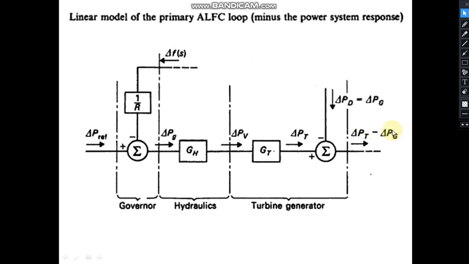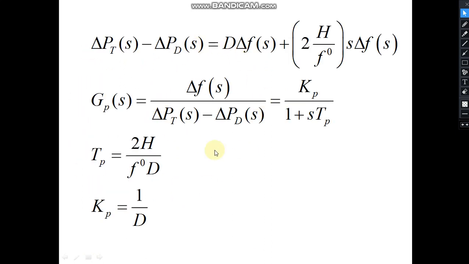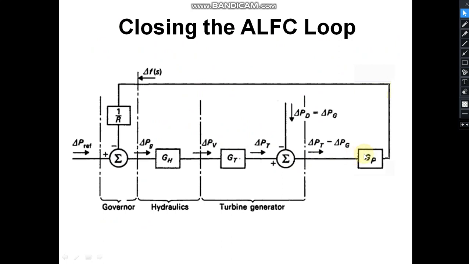So the modeling of the power system is required in such a way that its output gives delta F and the input of the power system block should be the power mismatch. Once we have determined that block or transfer function of that block, we will be able to close it. So we will be closing the ALFC loop after this mathematical exercise.